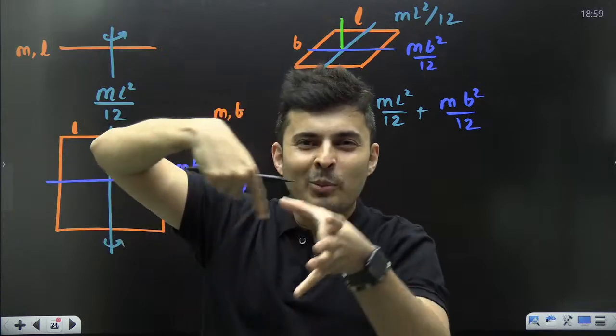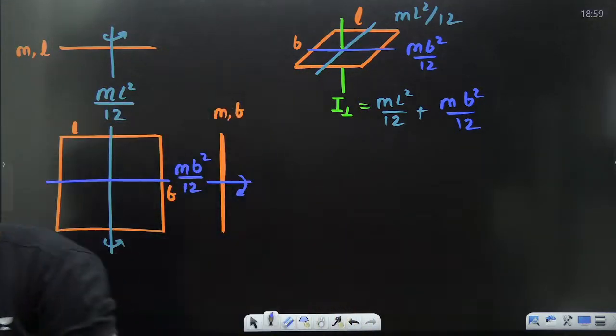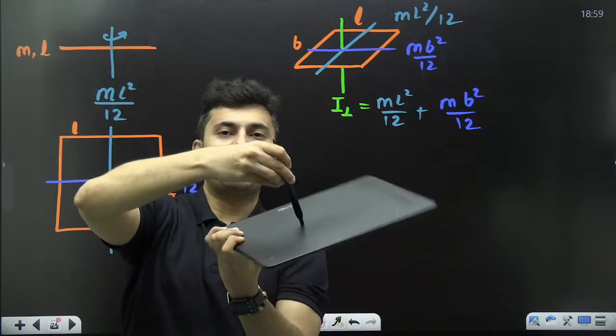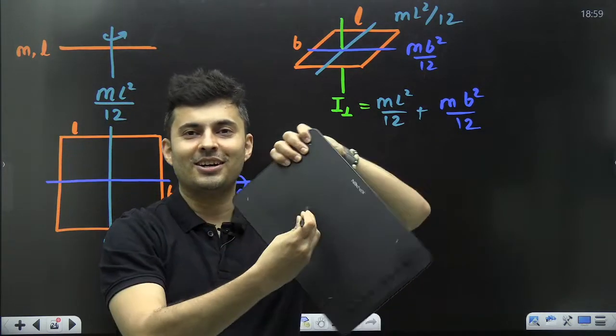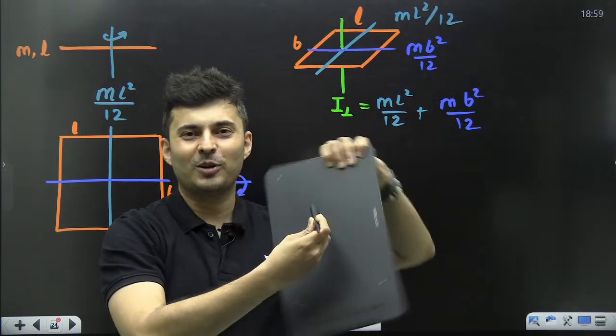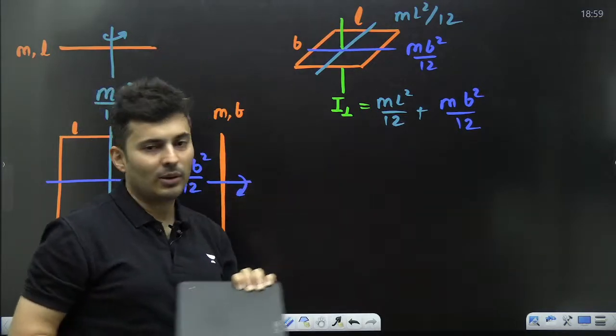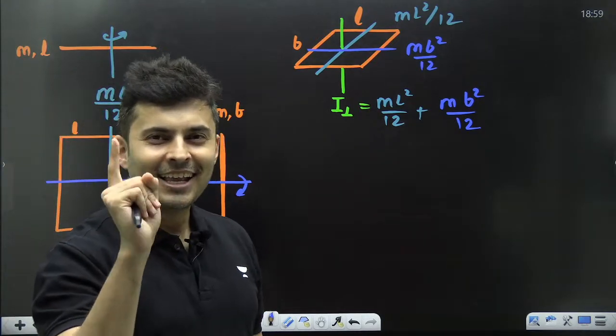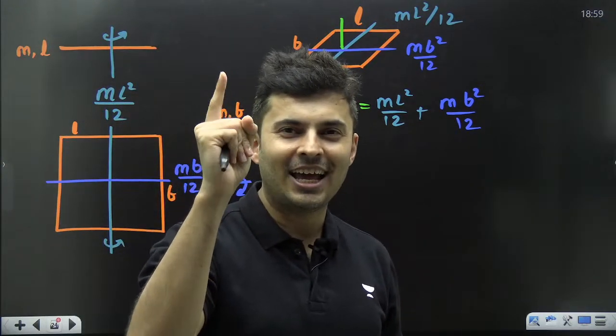So now I know the moment of inertia of a sheet. If I rotate it in this manner, I know the moment of inertia is ml square by 12 plus mb square by 12. But I will not stop over there.